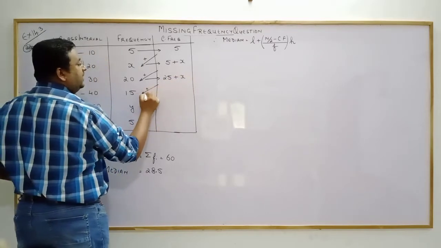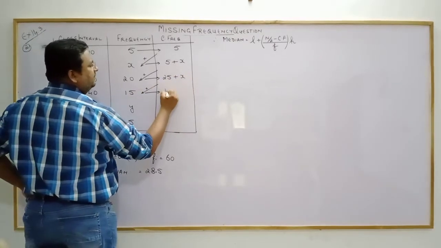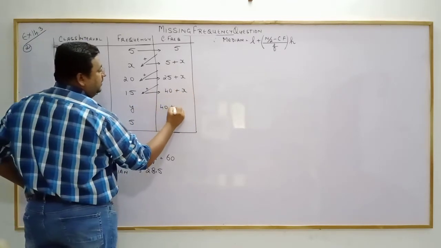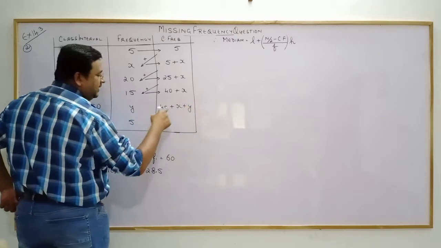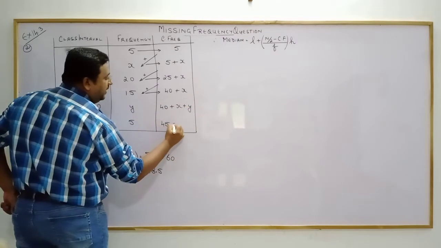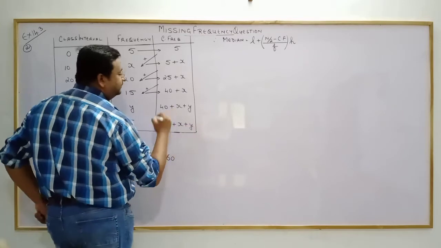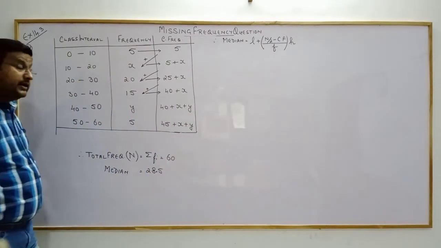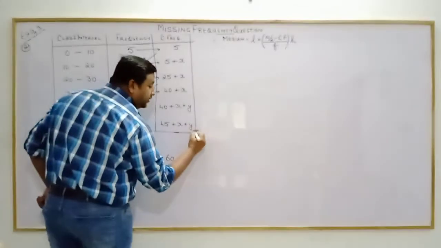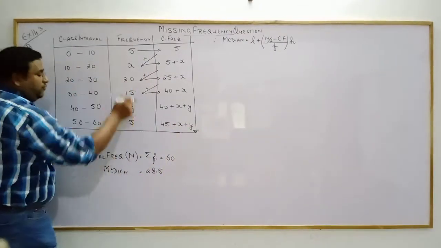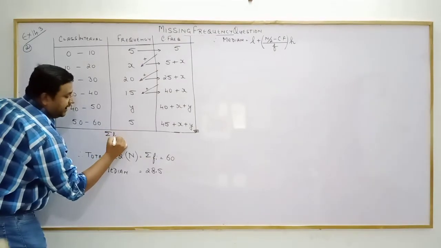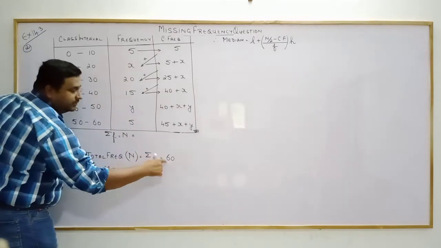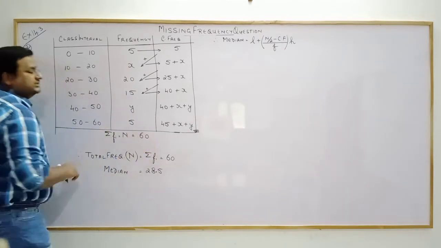25 plus x plus 15. So 25 and 15, 40 plus x. 40 plus x plus y. And 40 plus 5, 45 plus x plus y. Clear? And I told you while doing median that the last term of the cumulative frequency is equal to the total frequency. Sigma Fi, we call it N, is equal to the total. And how much is the total according to the question? 60 is given to us.